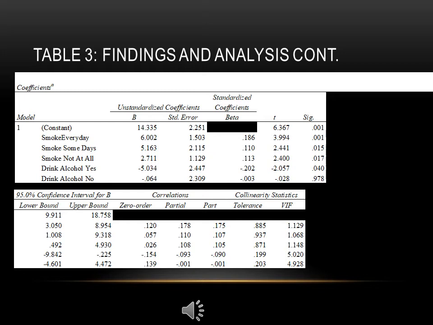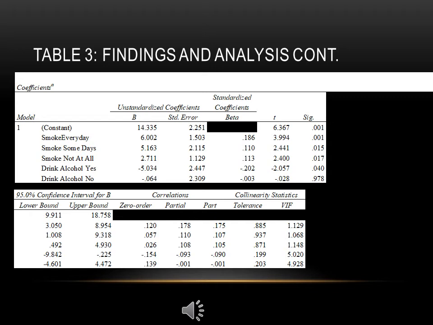5.304. They had a 95% confidence interval for B equals negative 4.601 to 4.472. The p-ratio was negative 2.057, and the p-value was significant at 0.04.